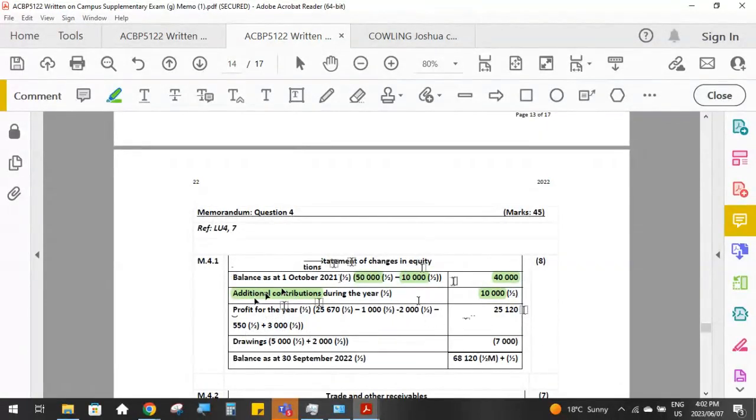And we would deduct it if it was a loss. And then we also have to reflect minus any drawings that the owner took during this current year. So now we need to go and calculate the profit for the year.